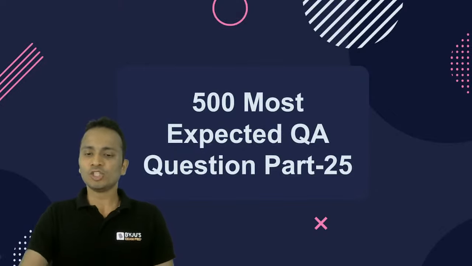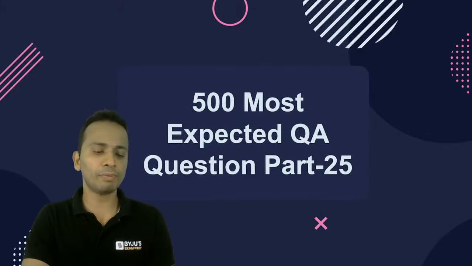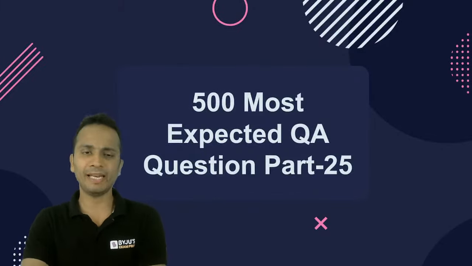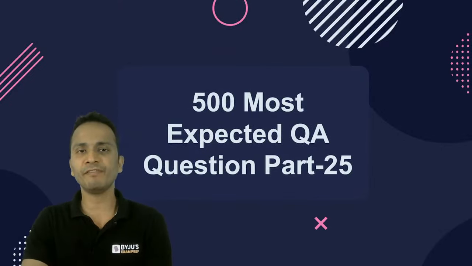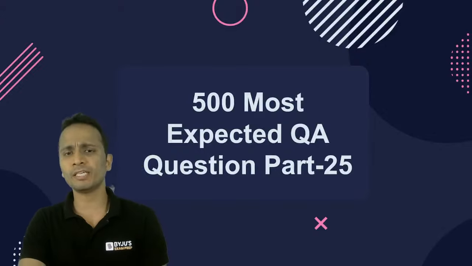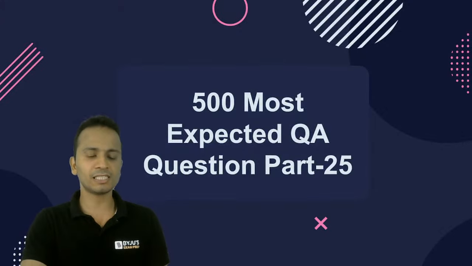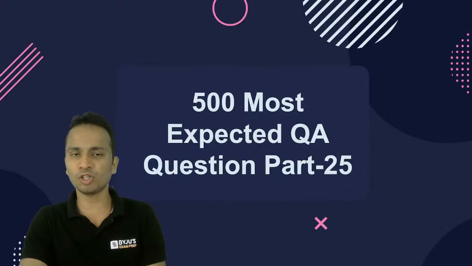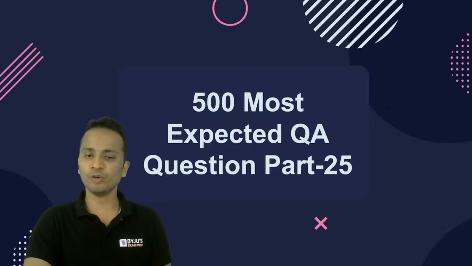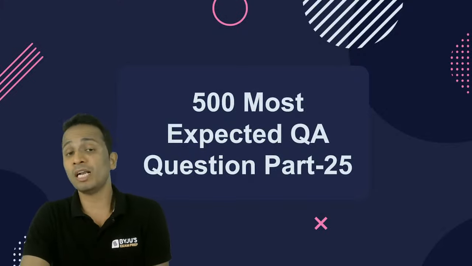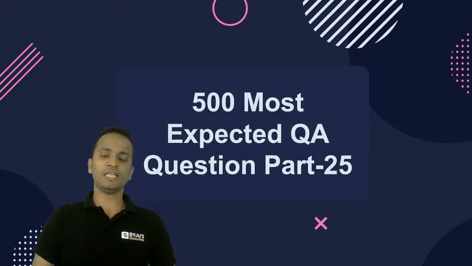Okay, let's begin with this session. All of you, please be ready with a practice sheet. Take out a rough sheet and a pen, so that you'll be able to do some rough work. For each of these questions, I'll be giving you somewhere around 45 seconds to 1 minute, depending upon the level of difficulty of each question. In this time that is given to you, you need to solve these questions and post your answer in the chat box. And after that I'll try to give you the most efficient solution for each of these questions. Okay, let's start.